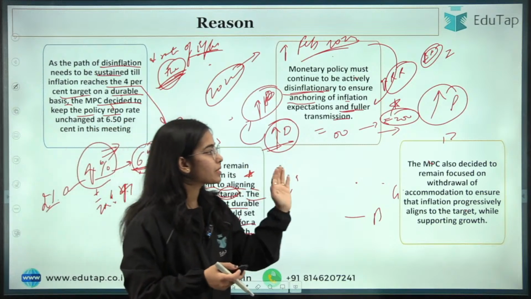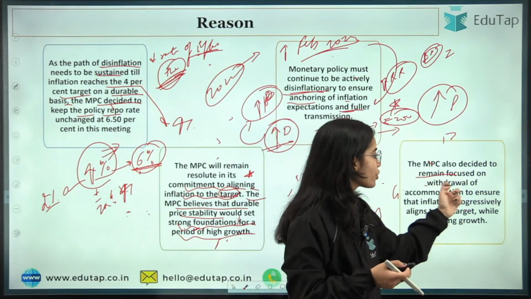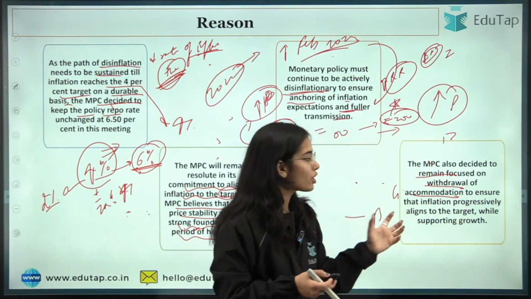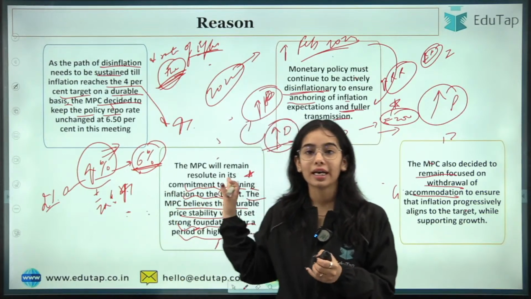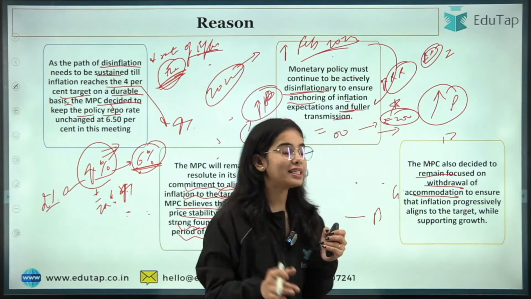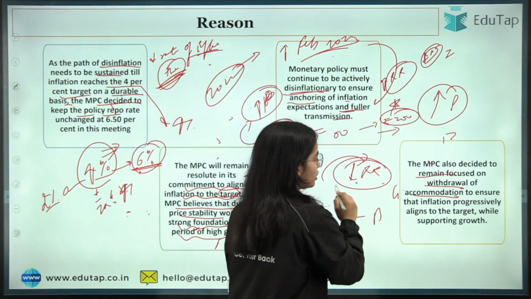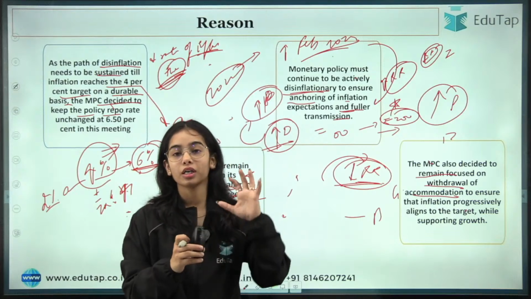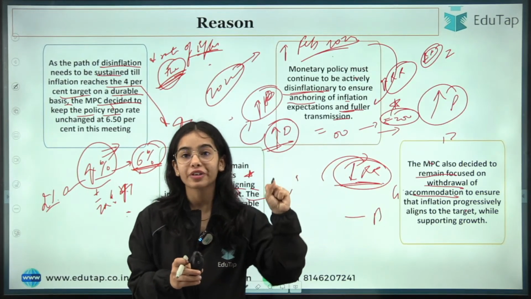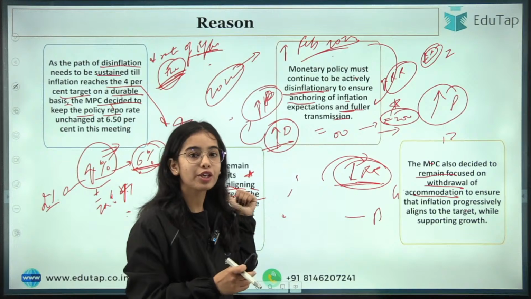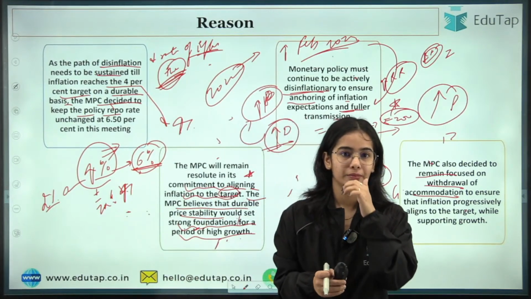Okay. Next, the MPC also decided to remain focused on the withdrawal of accommodation to ensure that inflation progressively aligns with its target. Okay, so it is said that in the future also we are not going to decrease the repo rate for now. So for now, withdrawal of accommodation is there, so that we are trying to control the inflation and bring it to the 4% target.